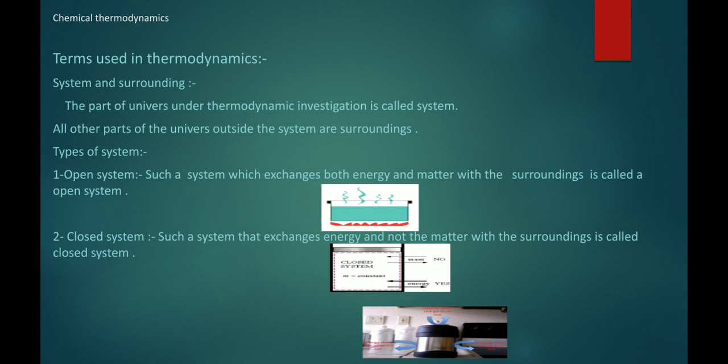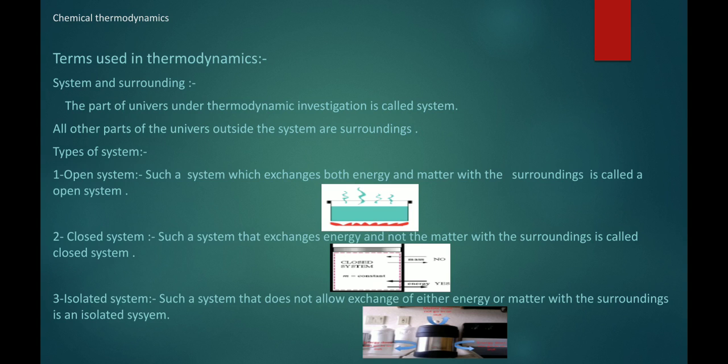For example, hot water in a closed container. So hot water in a closed container cannot transfer its material, only transfers the energy. So this is the example of a closed system.